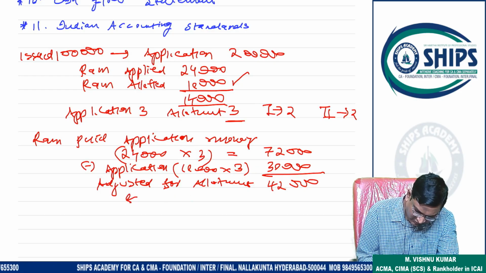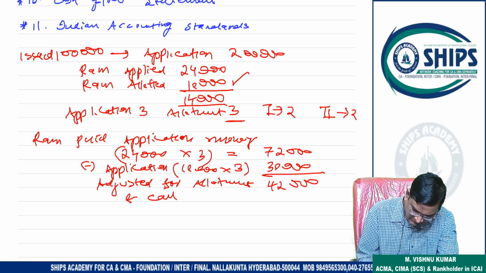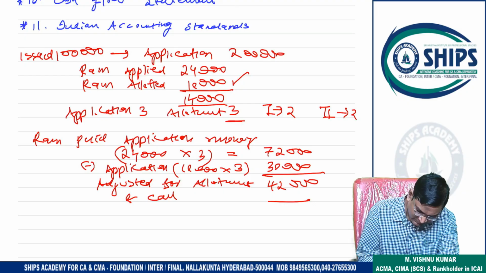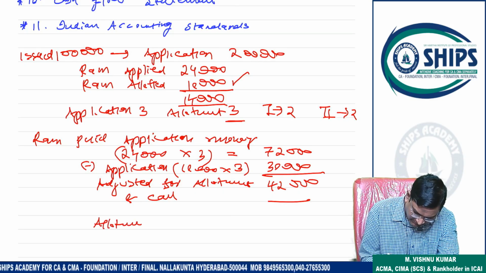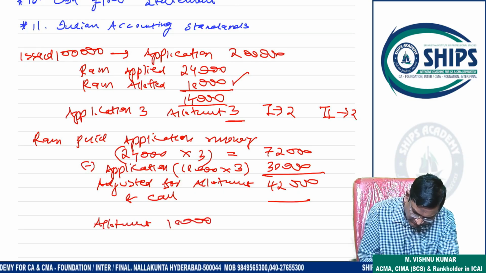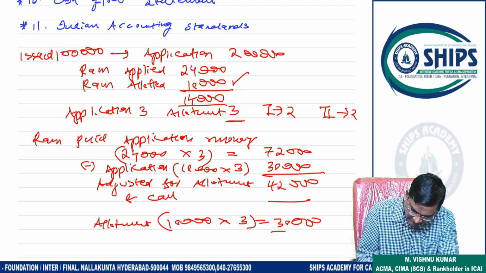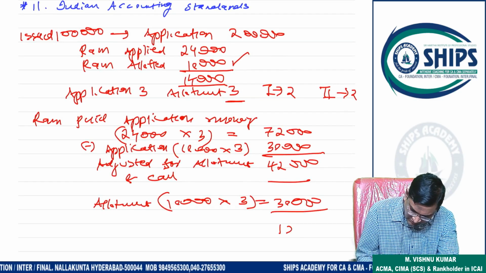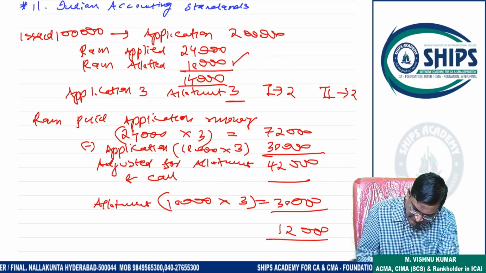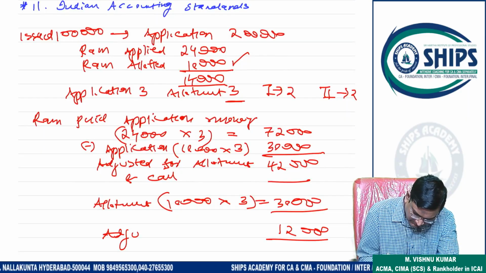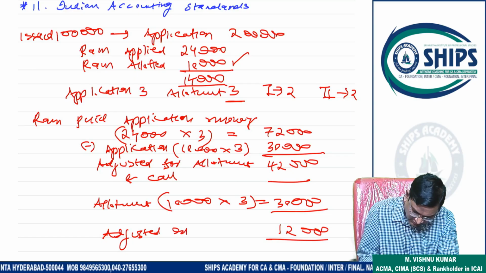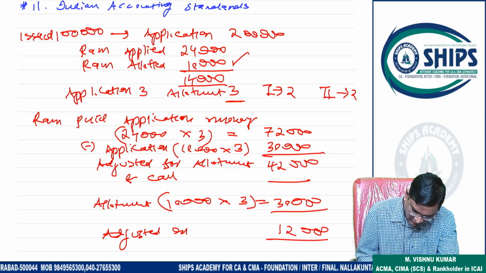Here this can be adjusted for allotment and call also. Why? Because on allotment how much money does he have to pay? 10,000 into 3. So 30,000 will be adjusted on allotment. And the extra 12,000 is there, na? Yes sir. This will be adjusted on call. Which call? First call.